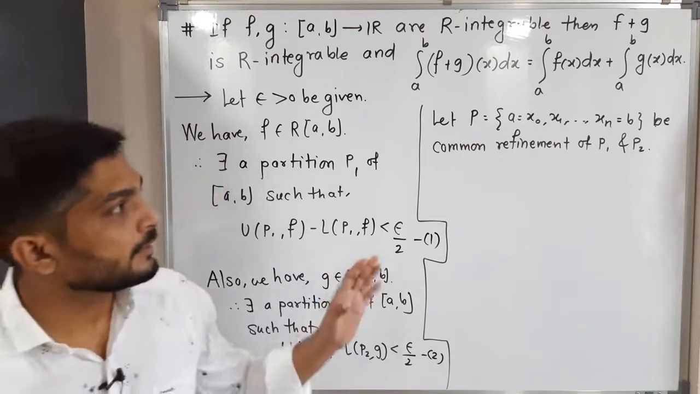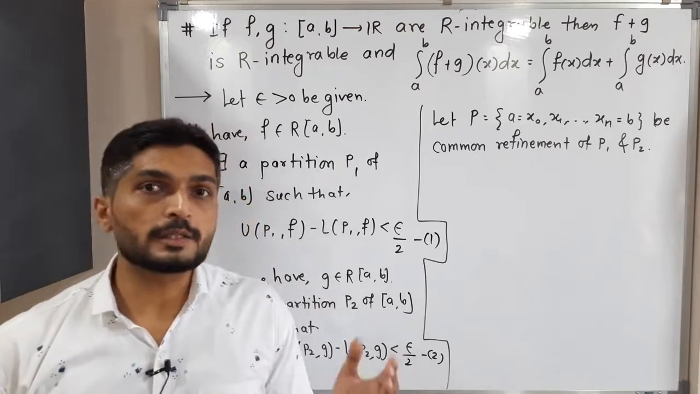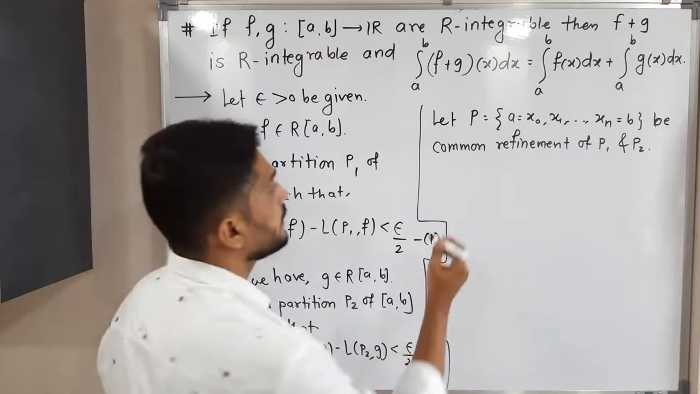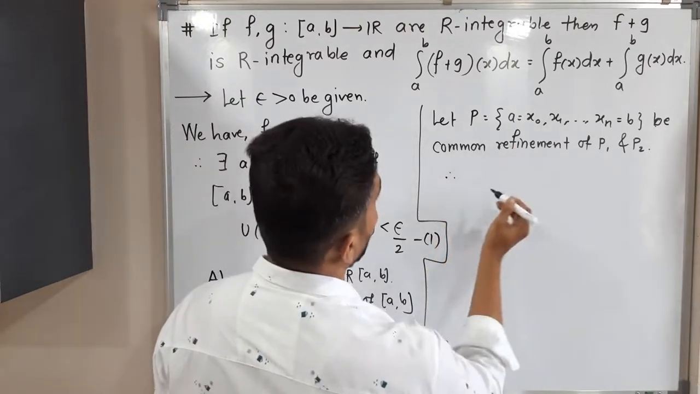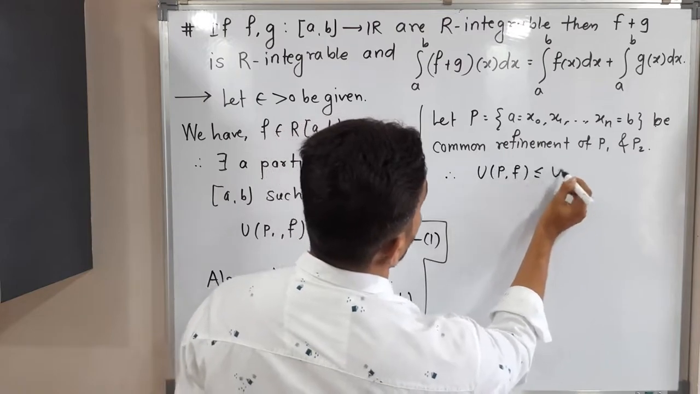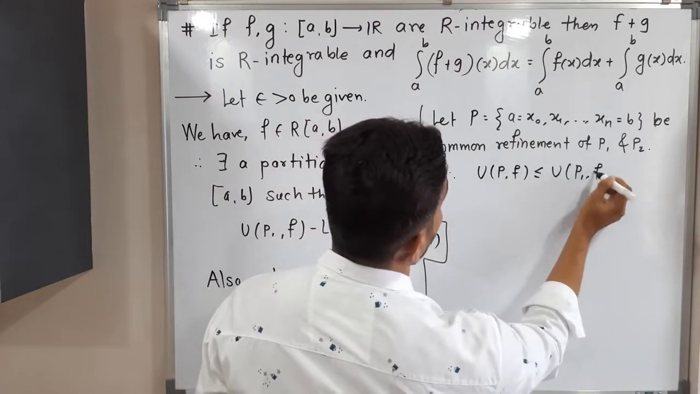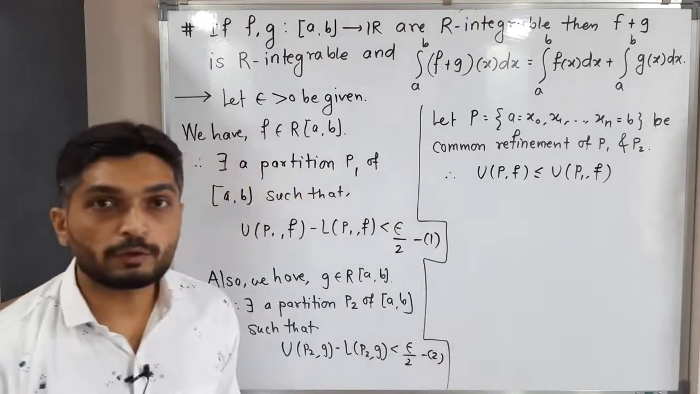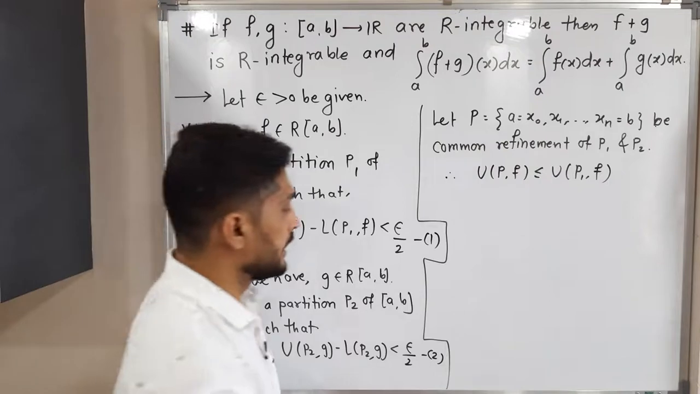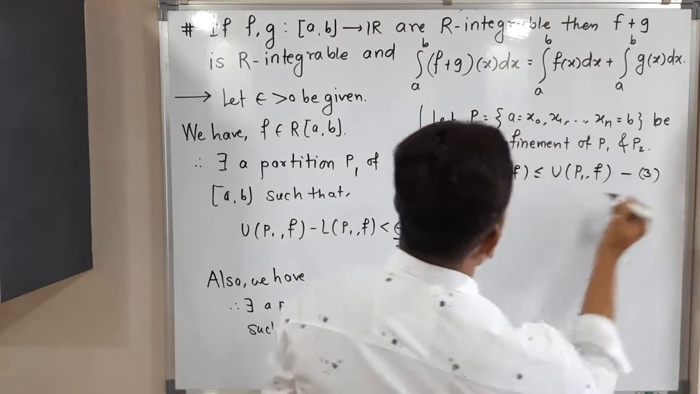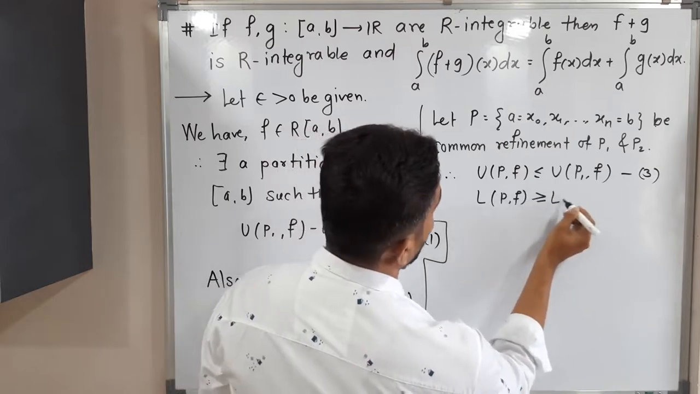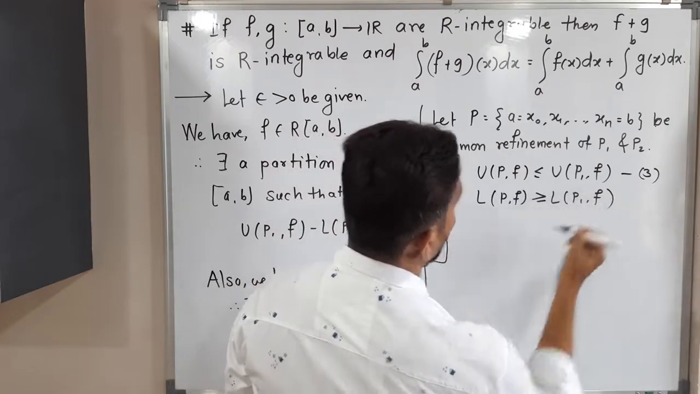So what can we say? When we take a refinement, upper sum will reduce and lower sum will increase. So therefore, P is a refinement of P1, so U(P,f) is less than or equal to U(P1,f). Since P is a refinement of P1, the upper sum will reduce, as we have already seen in our previous videos. Let me call it 3. And the lower sum will increase, that means L(P,f) is greater than or equal to L(P1,f).